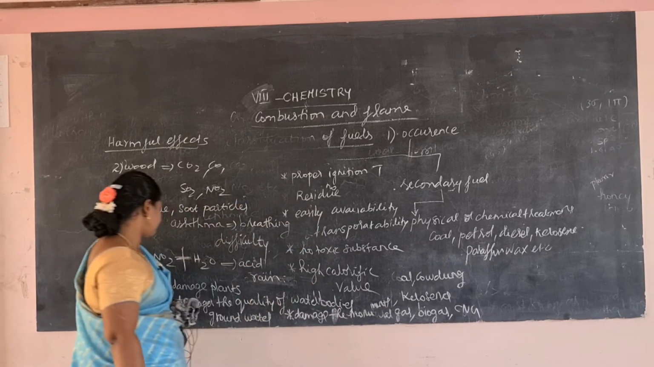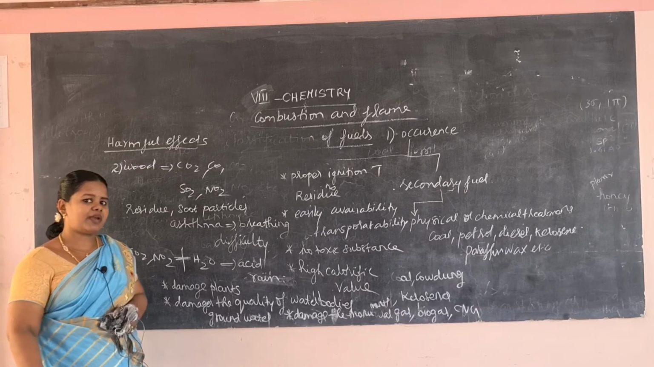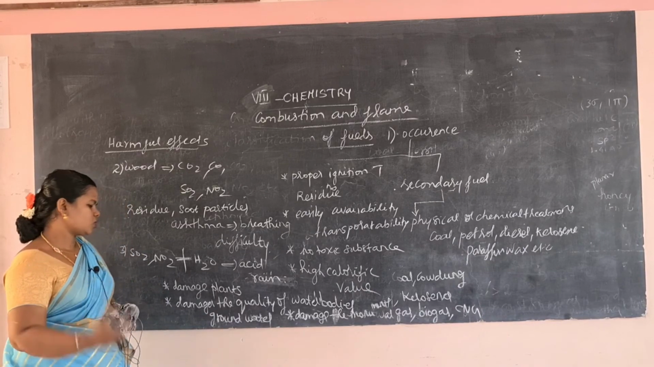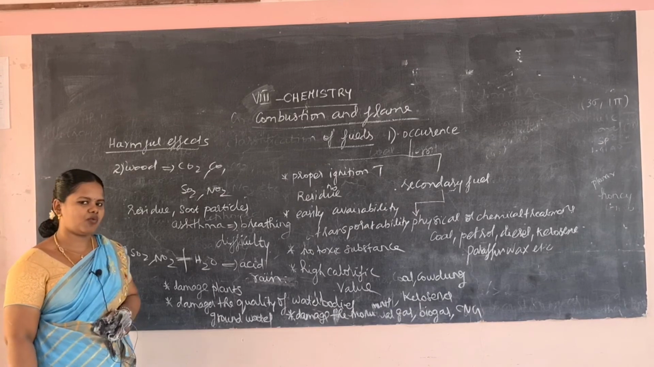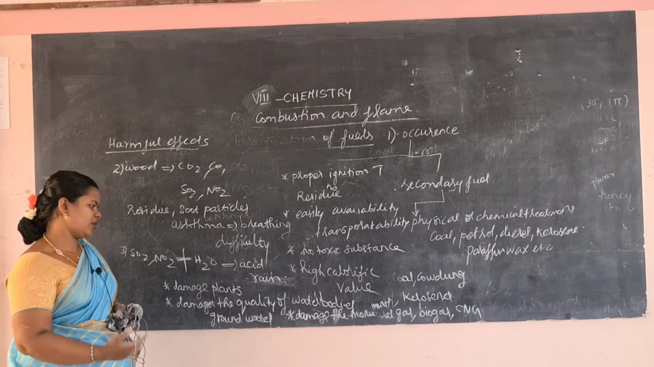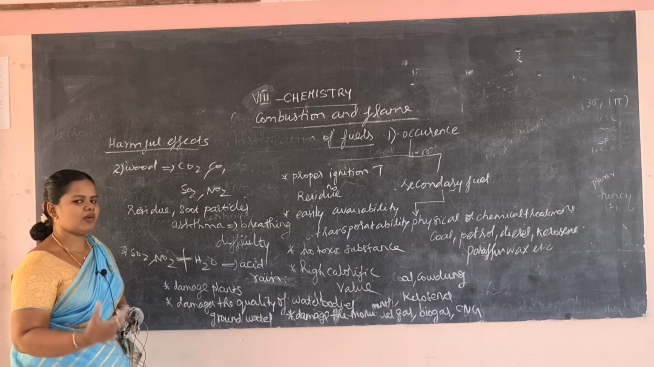So this acid rain will damage plants, and so there won't be any good yield from those plants. Then it will damage the quality of water bodies. Then it will damage the quality of groundwater also. It will damage the monuments.